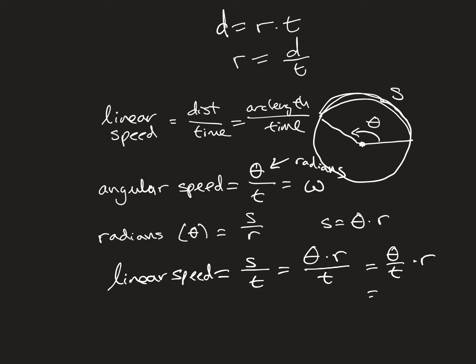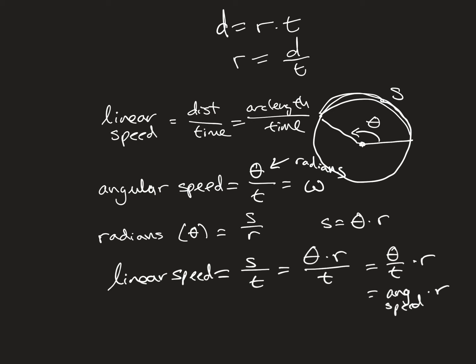Again, theta being measured in radians, which is just our angular speed times r. So if we have the angular speed, all we need to do is multiply by the radius to get our linear speed. A lot of these types of problems are going to involve some conversions.